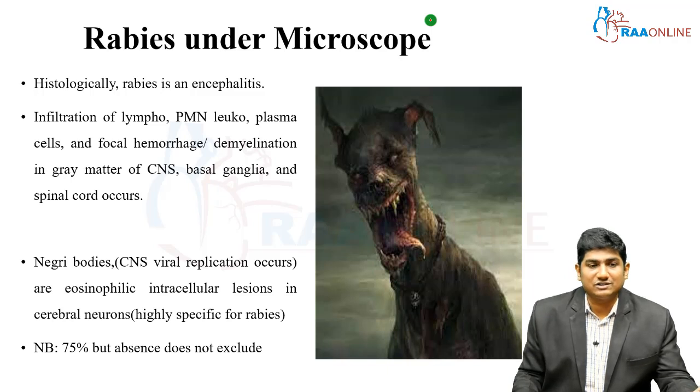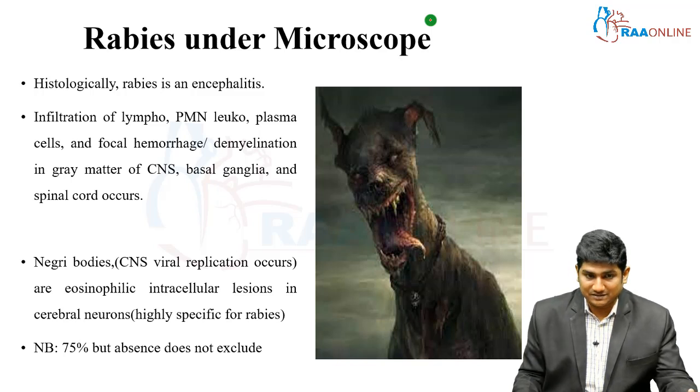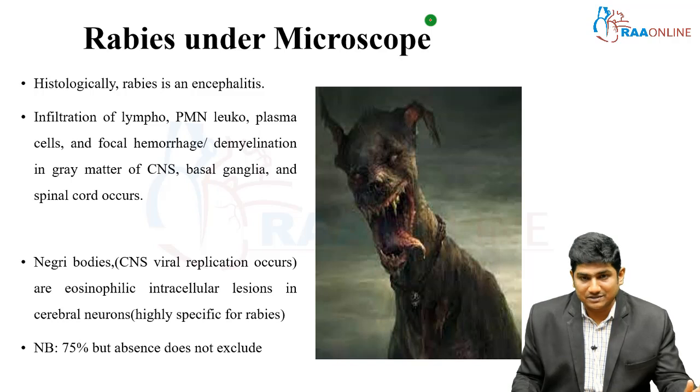To be very specific, it is called Negri bodies. This is where the CNS viral replication occurs. These Negri bodies are eosinophilic intracellular lesions in the cerebral neurons. These are highly specific for rabies. If you see a Negri body, it is rabies.